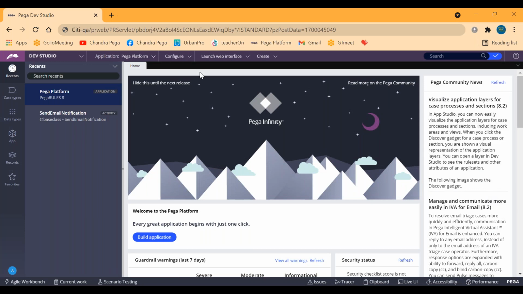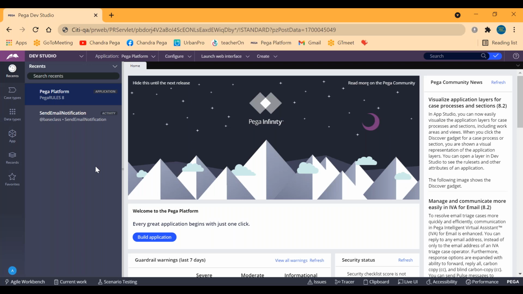You need not worry. In order to run this Pega application in our machine, no internet is required. Whenever we are working with email integrations in the last classes, I'll show you. In order to send one customized email to the person, then internet is required. Till then internet is not at all required for us. Once you install the software in your machine, internet is of no use for this.